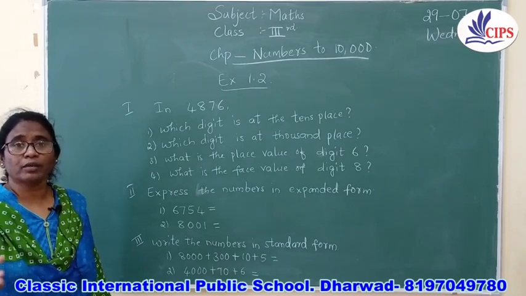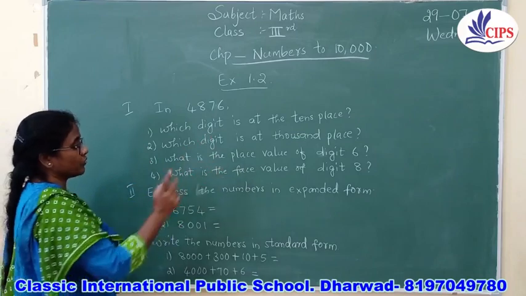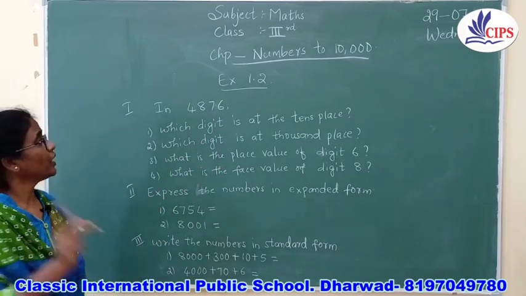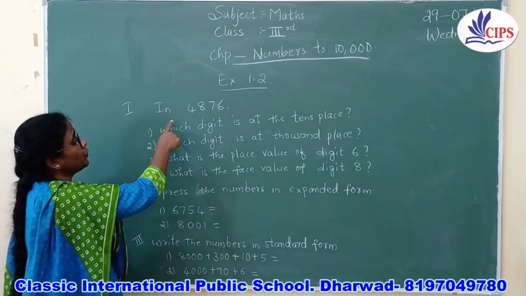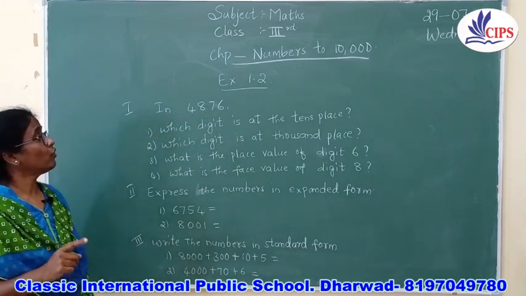You can write whichever numbers you can do, and you can take only what is the place value, what is the face value, what is the expanded form and what is the standard form. Okay children. Now in exercise 1.2 I have taken number 4876. What is the number? 4876.